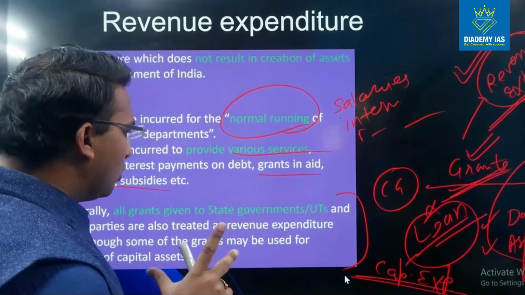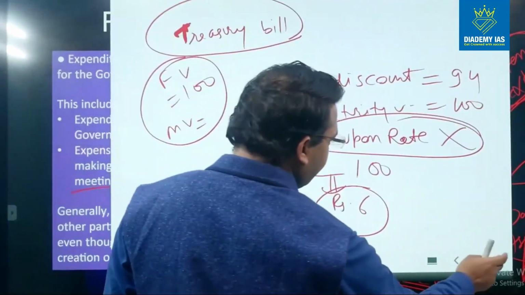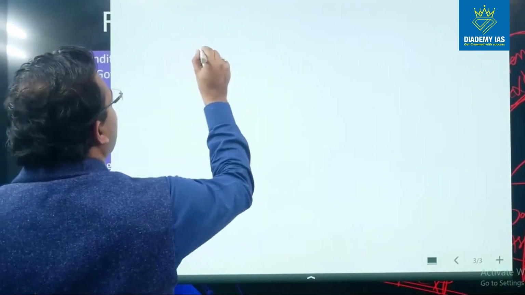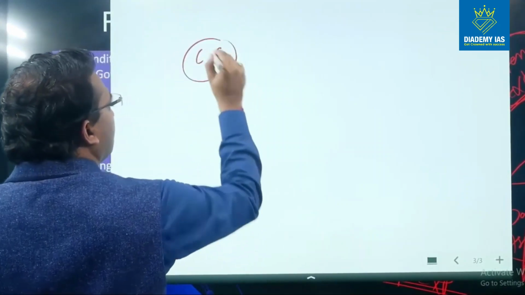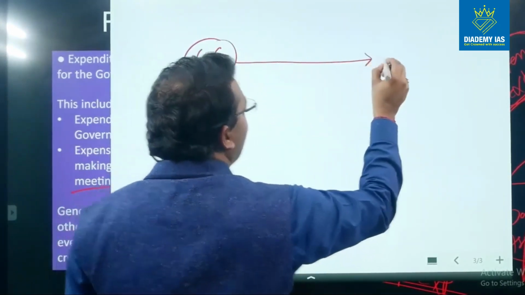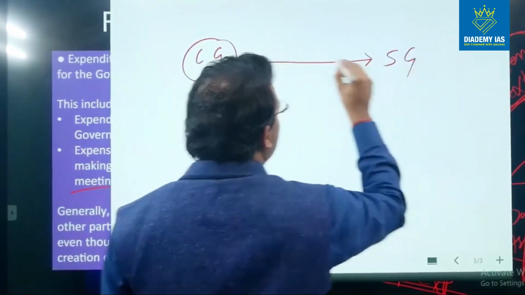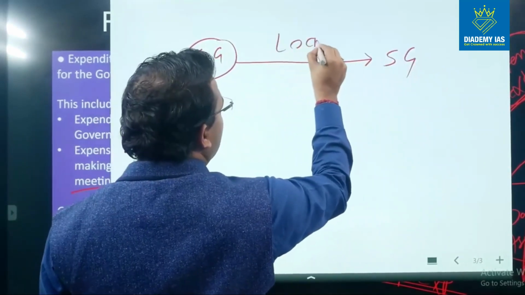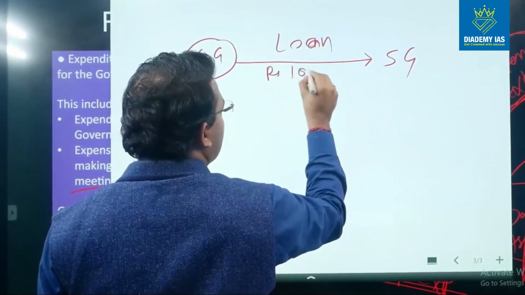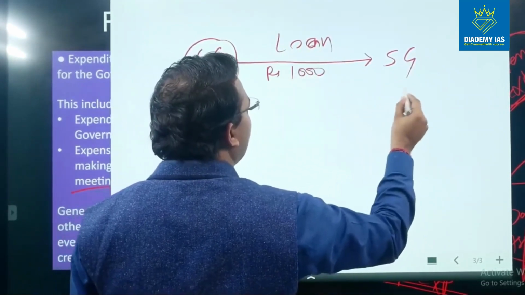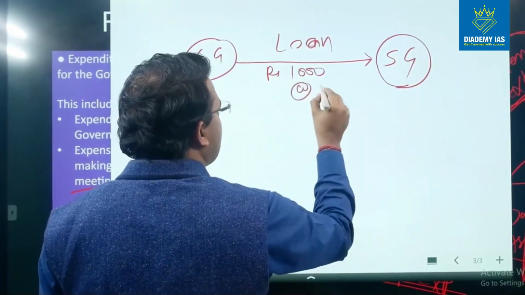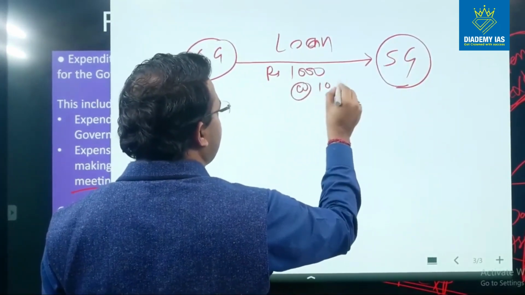At this point of time, I also want to clarify one more thing. Suppose central government gives a loan to the state government, and the value of the loan is 1000 rupees. This loan is given for 5 years, and there is some interest, suppose interest of 10%.